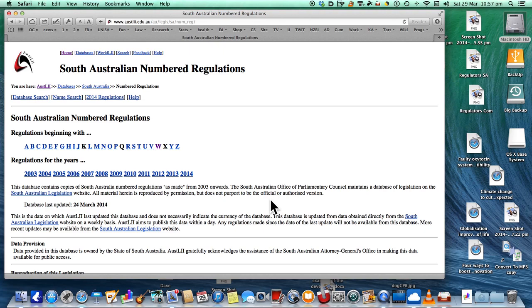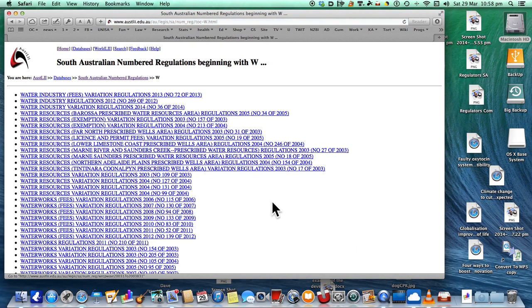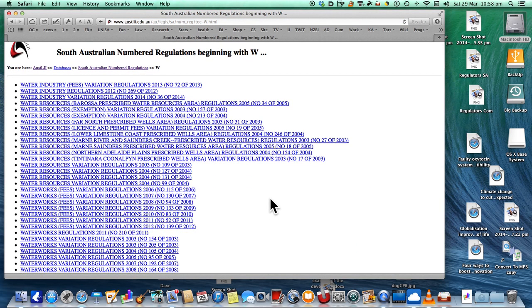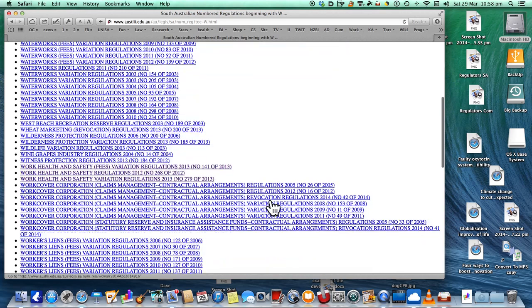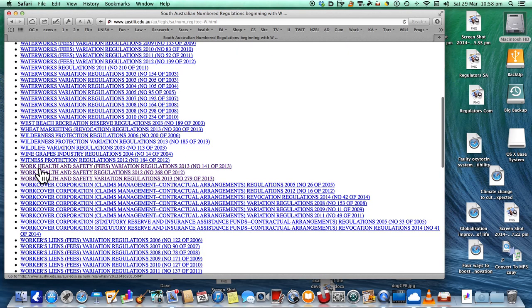So a minister can't just have an act pass through Parliament and then suddenly produce regulations that have nothing to do with the act. The minister, she or he, can only look at the existing act, and the act gives that minister power to make regulations in very specific areas. So once again, we go for W, because we're now looking at numbered regulations. And you'll see straight away there's work health.